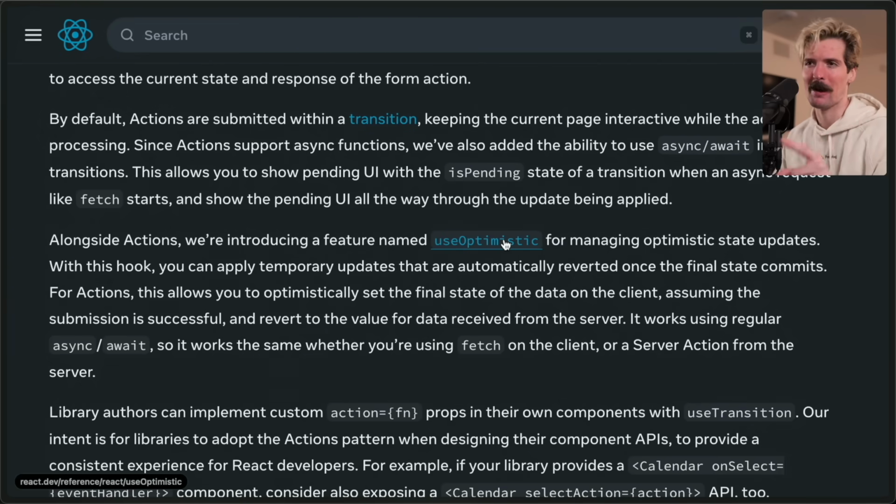I have used it. It's really powerful. Alongside actions, we're introducing a feature named useOptimistic for managing optimistic state updates. Within this hook, you can apply temporary updates that are automatically reverted once the final state commits. For actions, this allows you to optimistically set the final state of the data on the client, assuming the submission is successful, and revert to the value of the data received from the server. It works using regular async await, so it works the same whether you're using fetch on the client or a server action from the server.